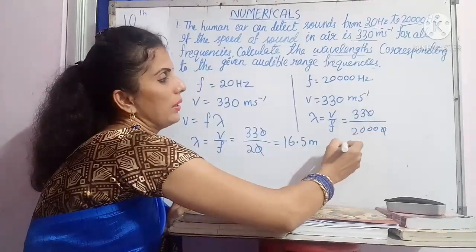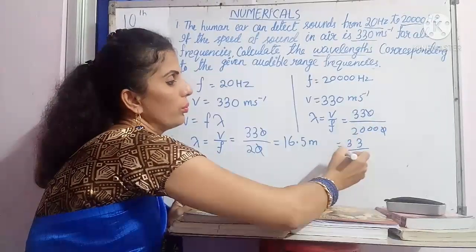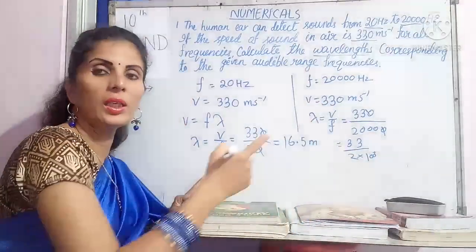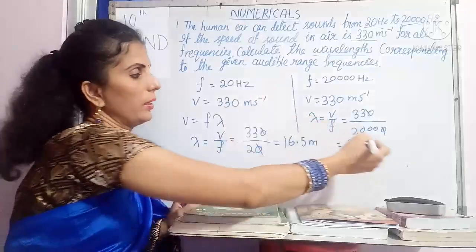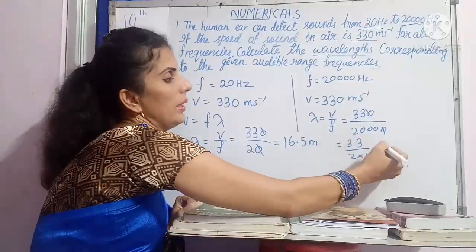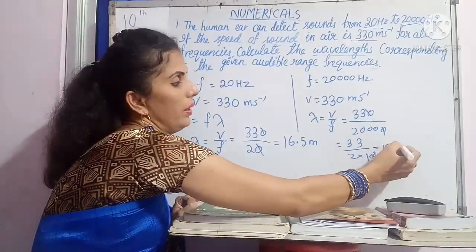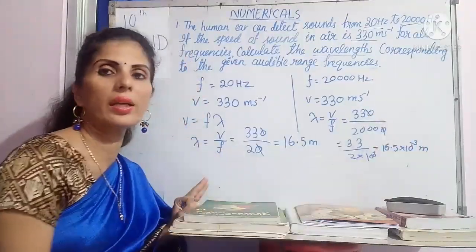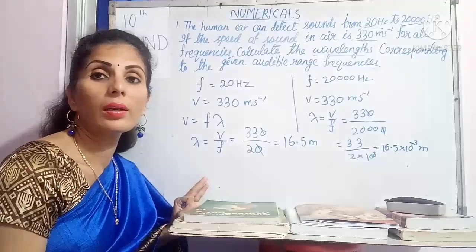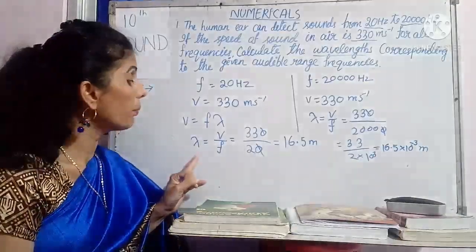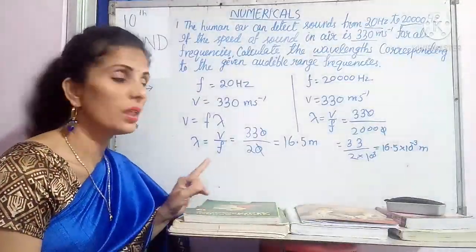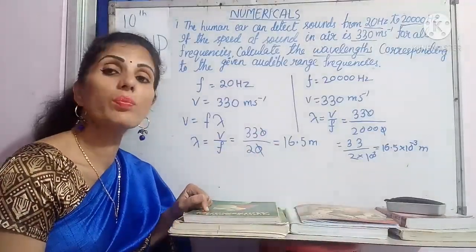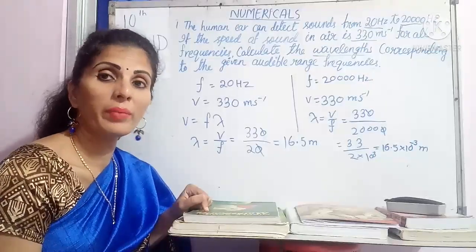You can make it like this: 33 by 2 into 10 to the power 3. So that it will be very easy to take this power to the other side. Now you will get 16.5 into 10 to the power minus 3 meter. So this is your answer. It is asking in the question to find the wavelength for both the frequencies. So the first wavelength is 16.5 meter and the second wavelength is 16.5 into 10 to the power minus 3 meter.